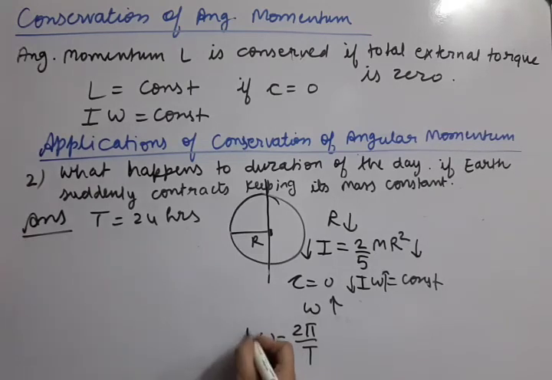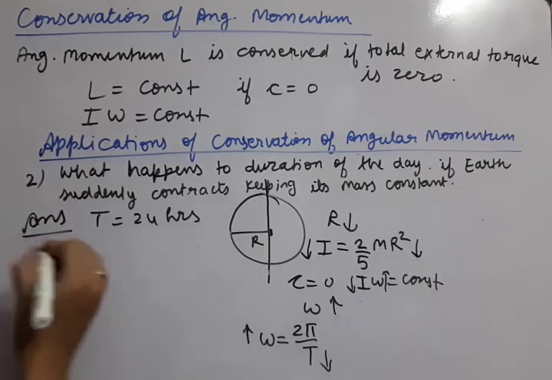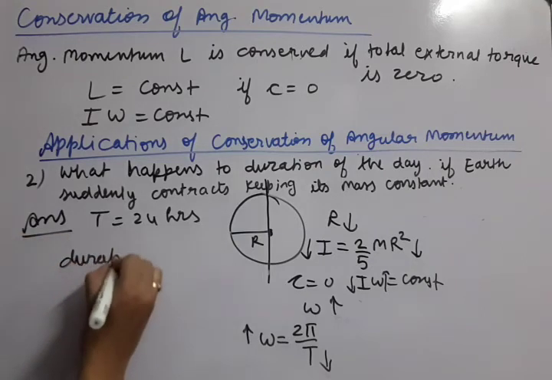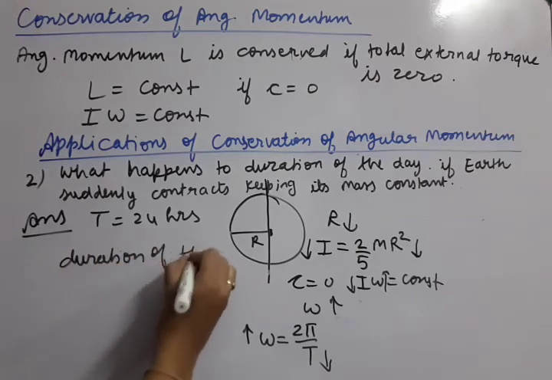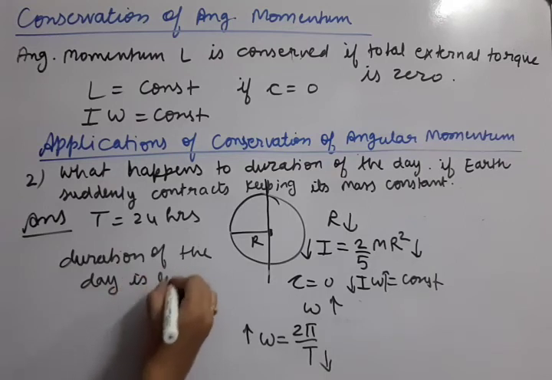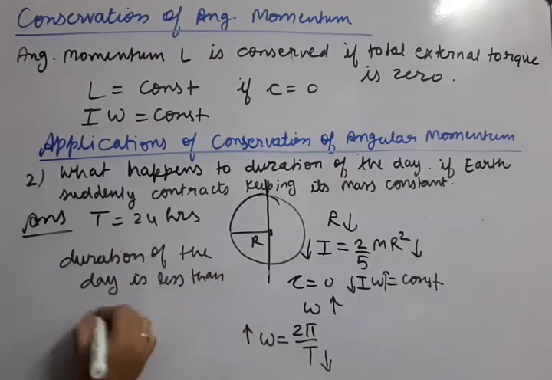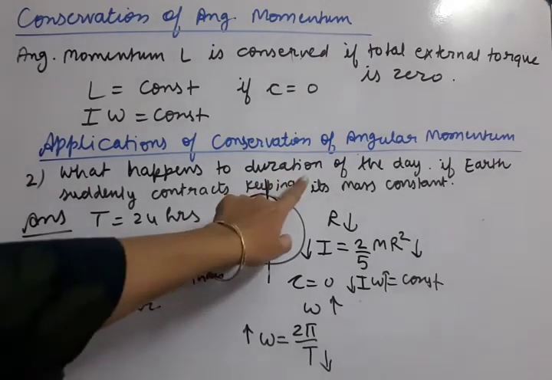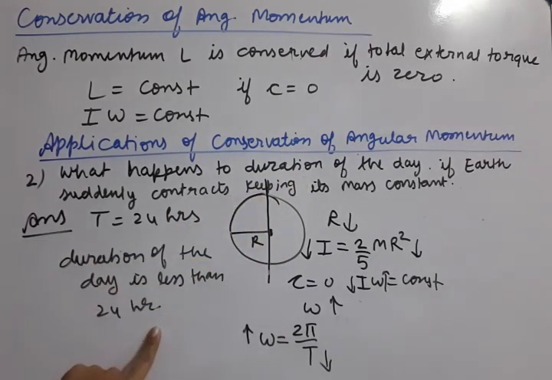If omega increases, that means time should decrease, they are inversely proportional. So the duration of the day will be less than 24 hours. Okay, so by contracting, the duration of the day also decreases.